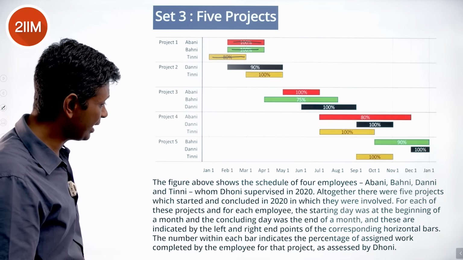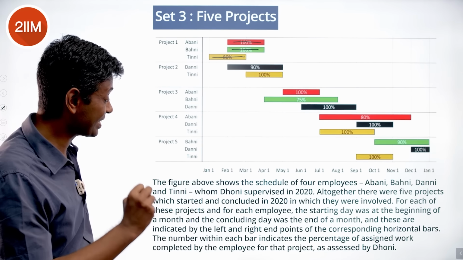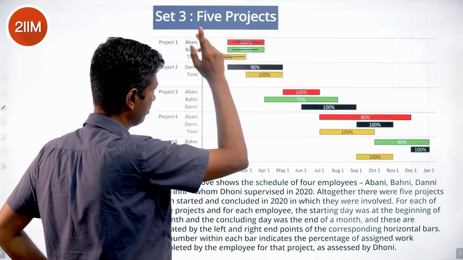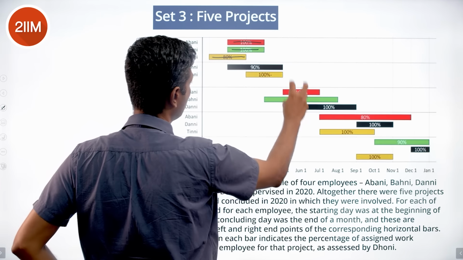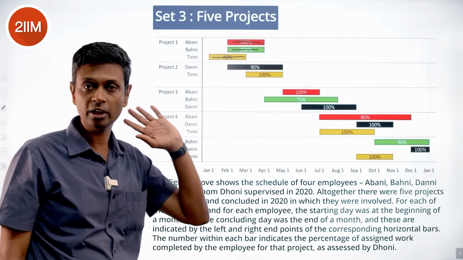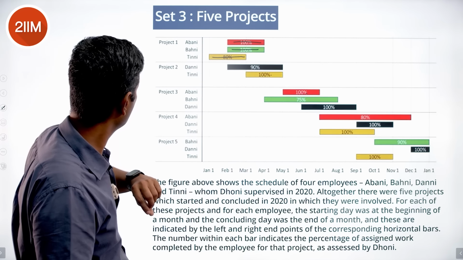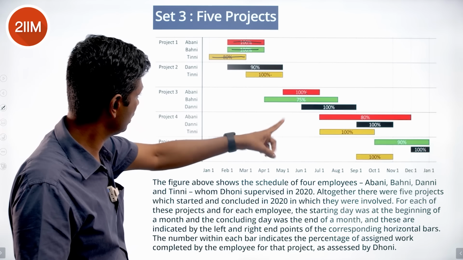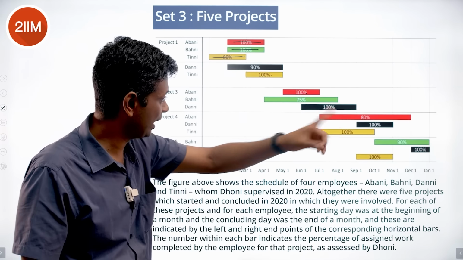The number within each bar indicates the percentage of assigned work completed by the employee for that project as assessed by Dhoni. So Dhoni says Dani did 90% of the work in those 3 months. Tini did 100% of the work in those 3 months. Abani did 100% of the work in those 2 months in project 3, and so on. Abani is red, Bhani is green, Tini is yellow, Dani is black.